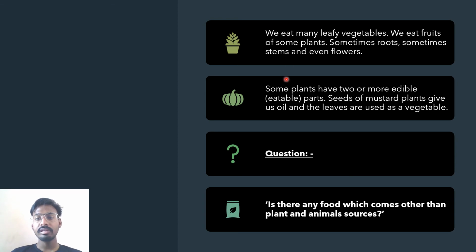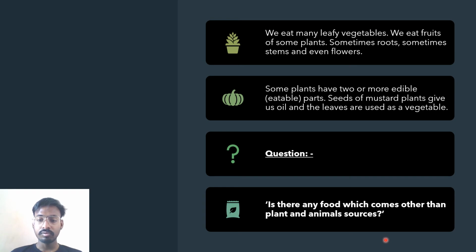We eat many leafy vegetables, we eat fruits of some plants, sometimes roots, sometimes stems and even flowers. Some plants have two or more edible parts. Seeds of the mustard plant give us oil, we eat them in our daily vegetables, and the leaves are also used as vegetables.